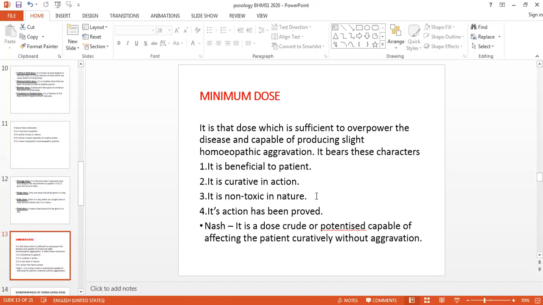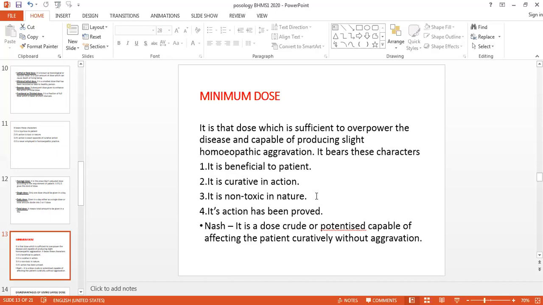We have seen the evolution of this concept of minimum dose. We have seen what Nash has said, what Stuart Close has said about this minimum dose, and what are the characters of this minimum dose. It is beneficial, it is non-toxic, it is curative, and its action is proved, and hence we are giving the minimum dose. So tomorrow we will see the advantages of minimum dose and disadvantages of the maximum dose or the physiological dose. And after that we will see the repetition of the doses.